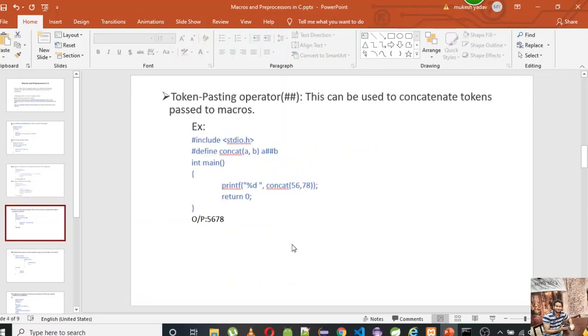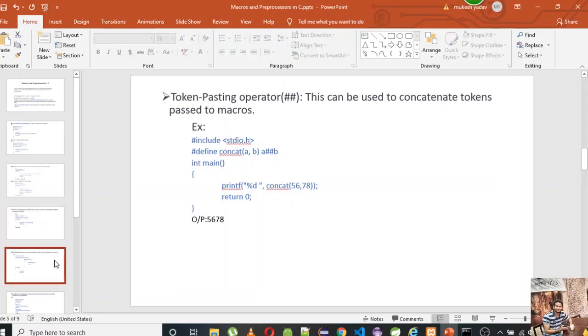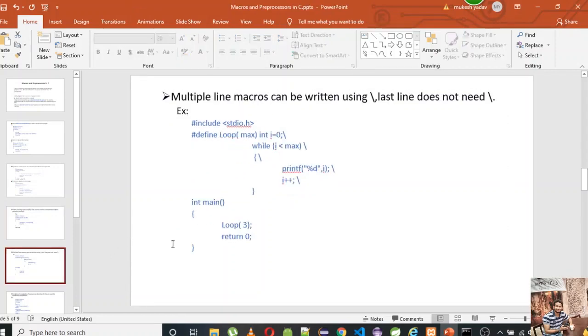Some preprocessors are used for concatenating the tokens passed. This particular directive is called the token pasting operator. So you can see 5678. It is merging them and giving the output as 5678.